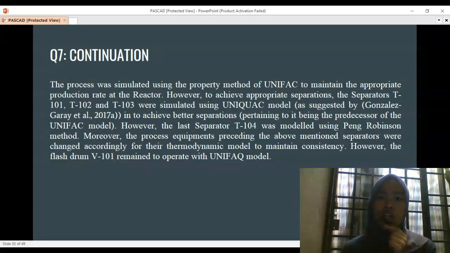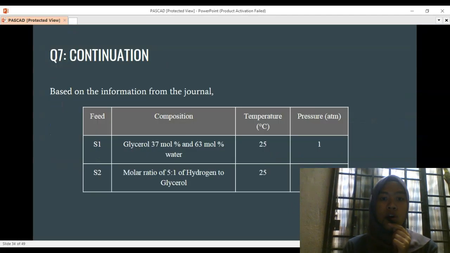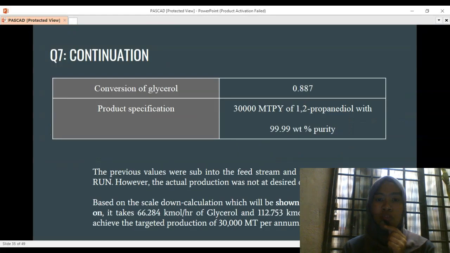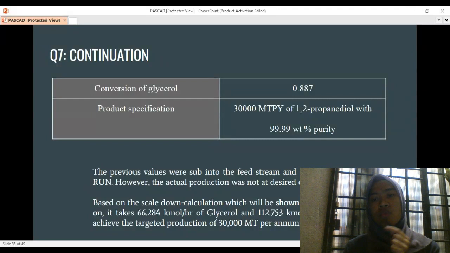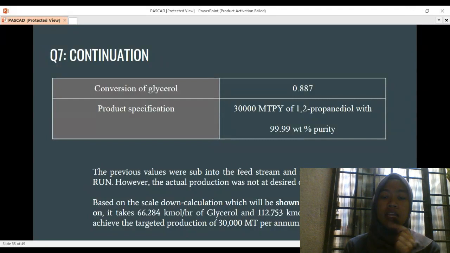Meanwhile, for the T104, we will use the Peng-Robinson. And then for the V101, we will use the unified model. Okay, so all of these values and also conditions will be taken from the journal provided. And then the main vision is to get the product specification, which is 30,000 metric ton per annum of the 1,2 diol with a purity of 99.99 weight percent.